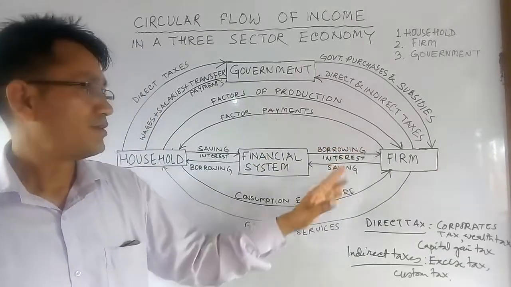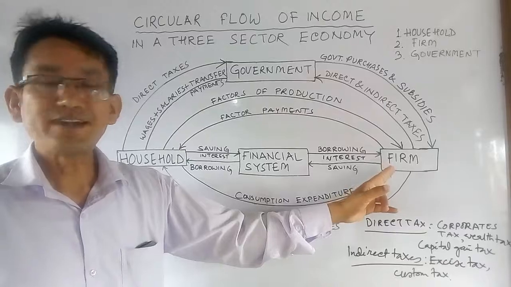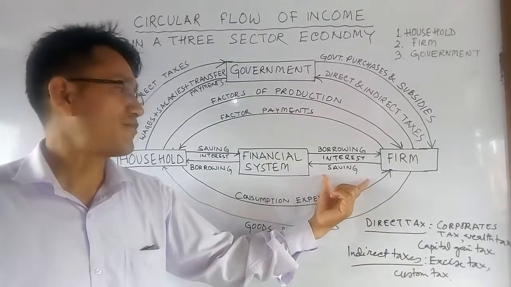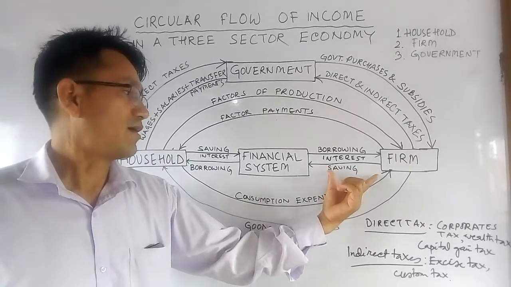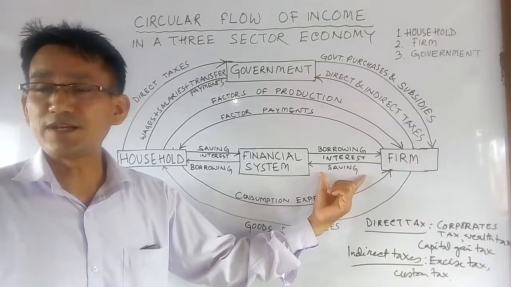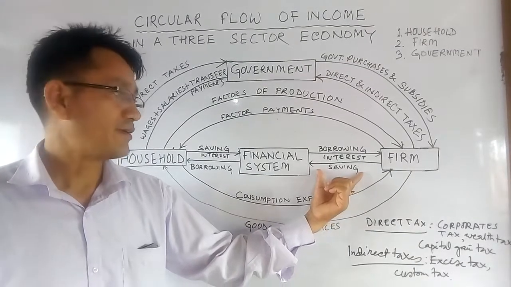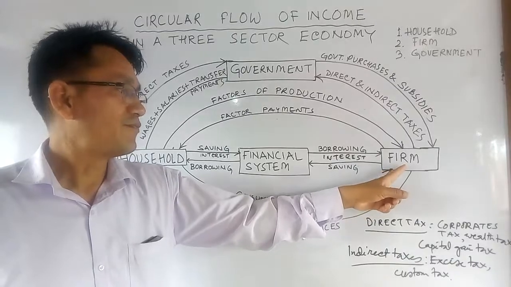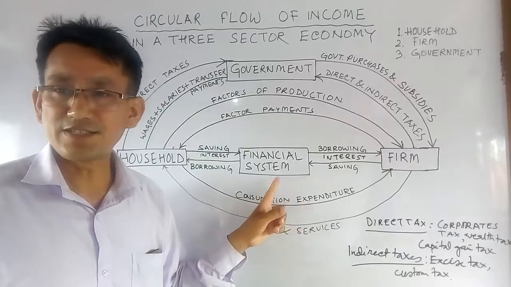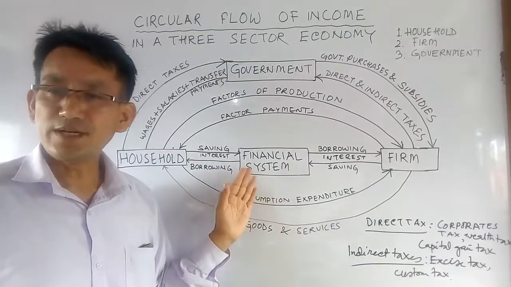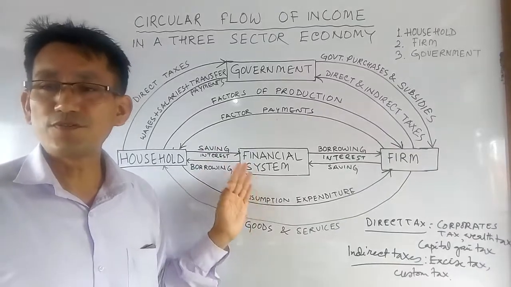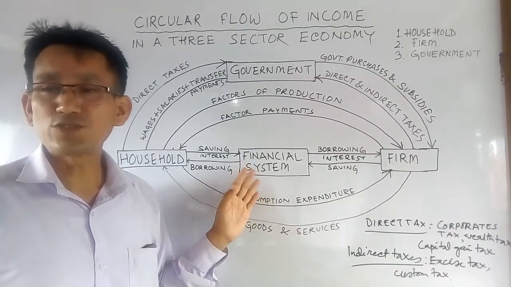Apart from this, the farm at times saves money out of its profit, just for future capital formation. So automatically the income goes from the farm to the financial system. Thus the financial system helps in enhancing the circular flow of income among the three sectors of the economy.